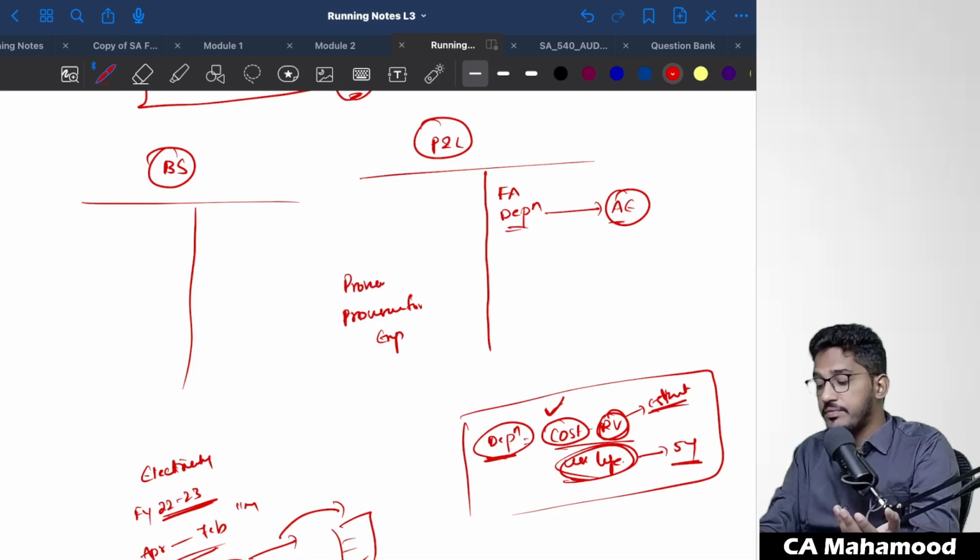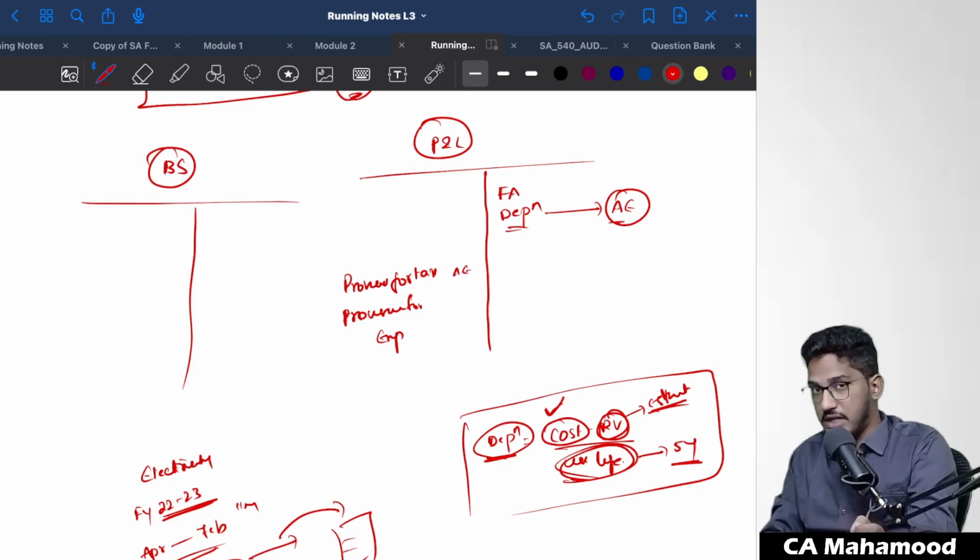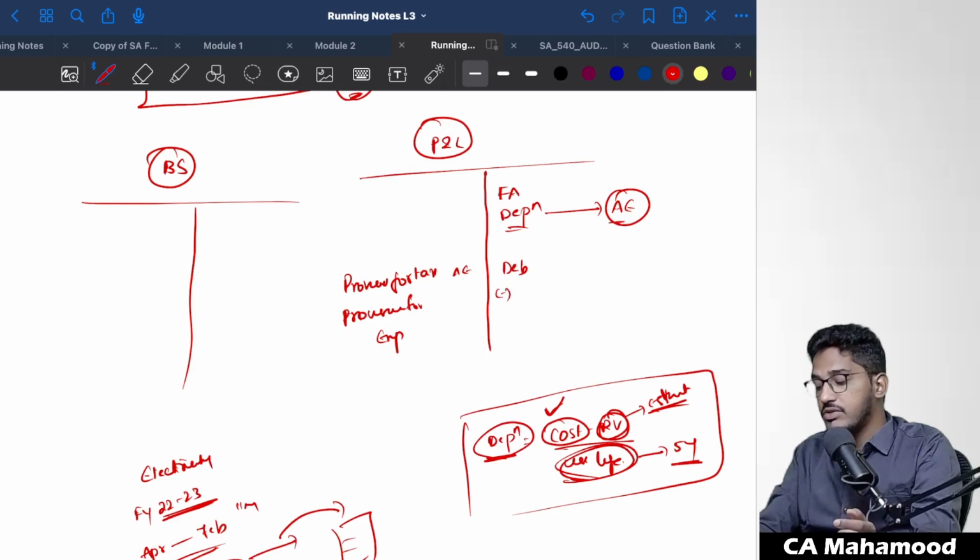Provision for tax, calculation of tax provision, especially deferred tax asset, deferred tax liabilities. That calculation of the provision for taxation, provision for deferred taxes, everything is an accounting estimate. There also management has to make use of assumptions and estimates. Yes or no? Not just that, provision for bad and doubtful debts. From the debtors, we reduce the balance of provision for bad and doubtful debts. Provision for bad and doubtful debts is also an example of accounting estimate.